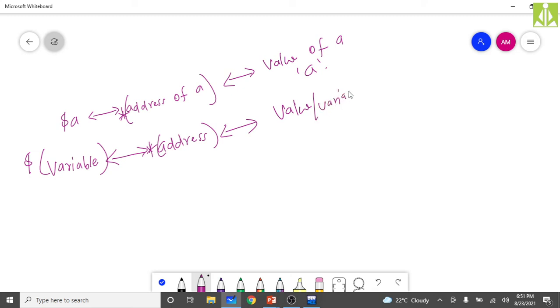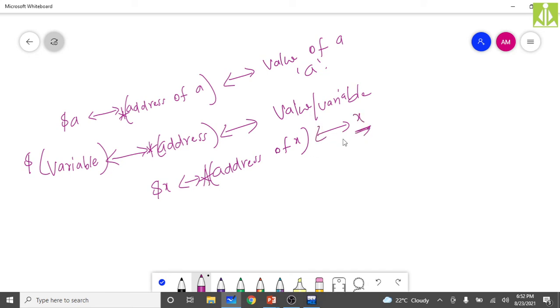So if I put &x, this will give you the address of x, and applying indirection on the address of x, again you will get x only.